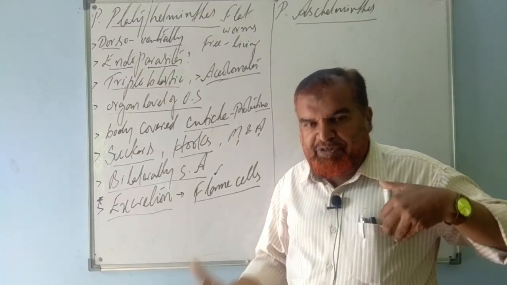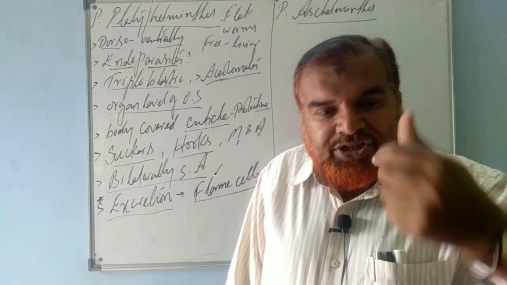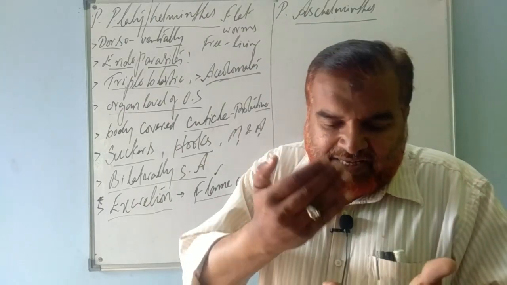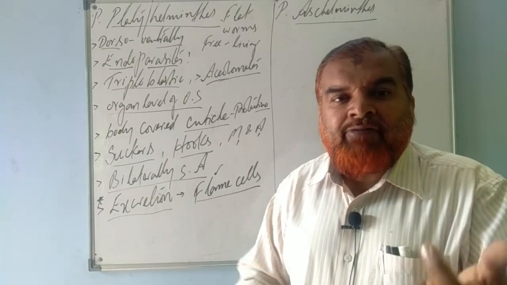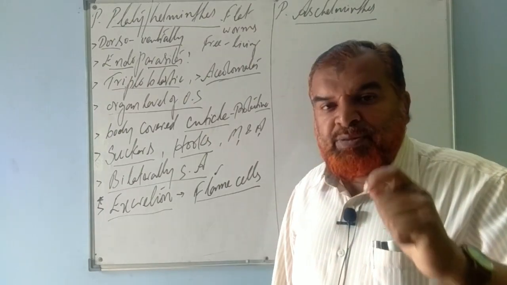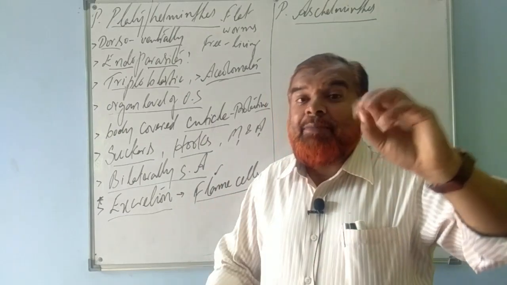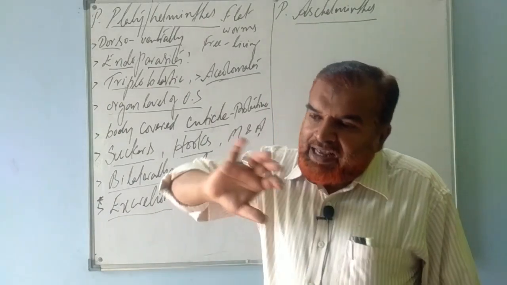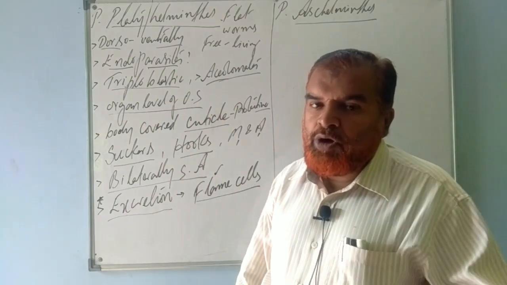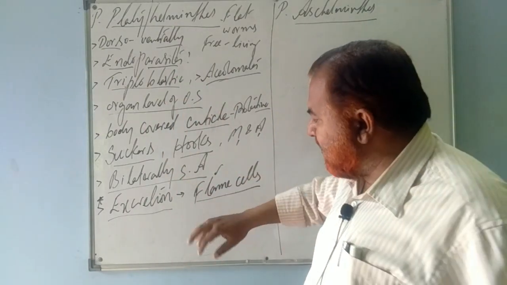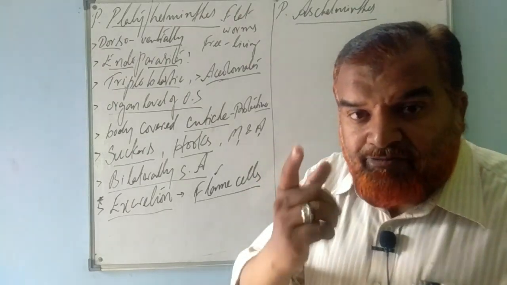Because they are specialized cells, and whenever they perform the function of excretion, eliminating the metabolic nitrogenous waste from the body, during their function they look as if they are burning, like a flame, they glow. Hence the name given to such cells is flame cells.